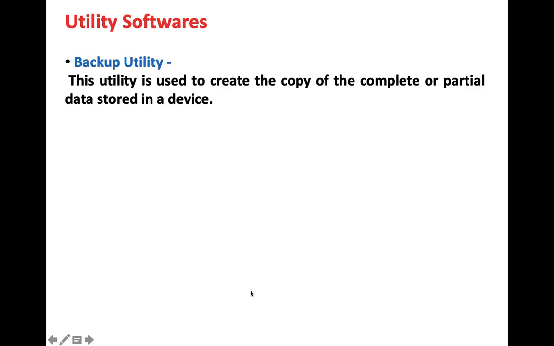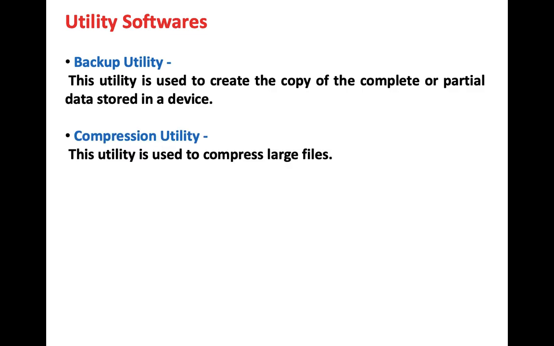Next is your backup utility. Backup, everyone knows, we are creating a copy of the complete program, which can help us if the system crashes or if the light goes off, as you have a backup of your files. Compression utility: if the size of the file is very high, we compress the file so that we can send the files from one sender to the other receiver.